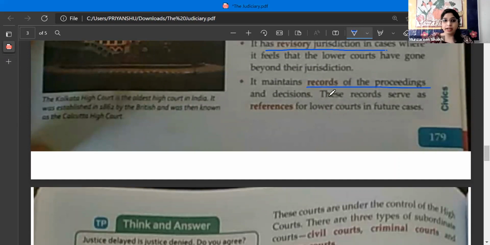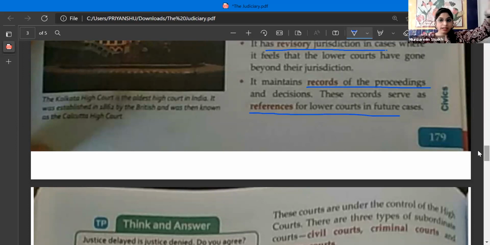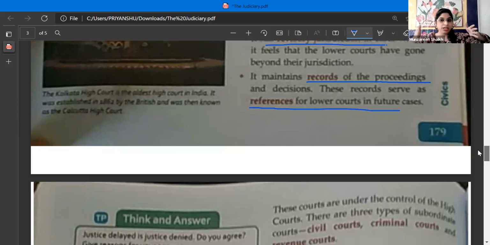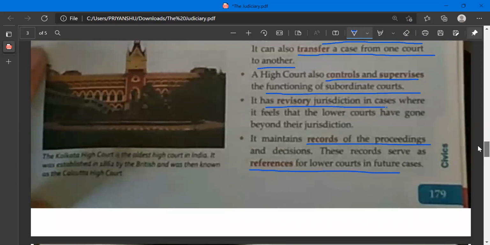Do you remember, even the Supreme Court maintains the records of all the decisions taken by the Supreme Court. So whatever decisions are taken in the Supreme Court, who reviews those decisions? It is the revisory jurisdiction. If the Supreme Court is keeping a record of all the decisions and proceedings, who refers to the decisions of the Supreme Court? It is the High Court.